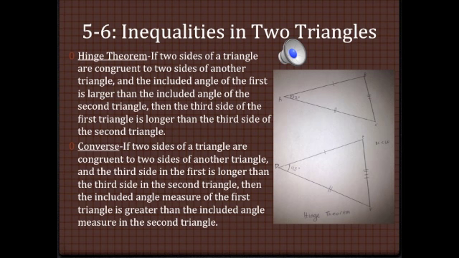The hinge theorem states that if two sides of a triangle are congruent to two sides of another triangle, and the included angle of the first is larger than the included angle of the second triangle, then the third side of the first triangle is longer than the third side of the second triangle. The hinge theorem is used to make a conclusion about the sides. The converse of the hinge theorem is very similar, except you're making a conclusion about the angles. The included angle measure of the first triangle is greater than the included angle measure in the second triangle.